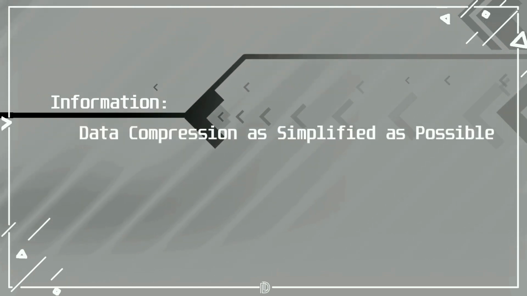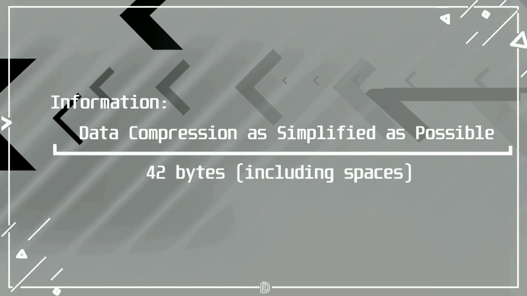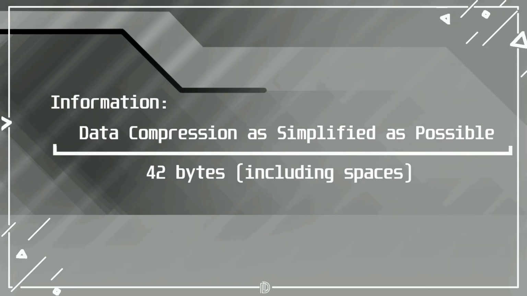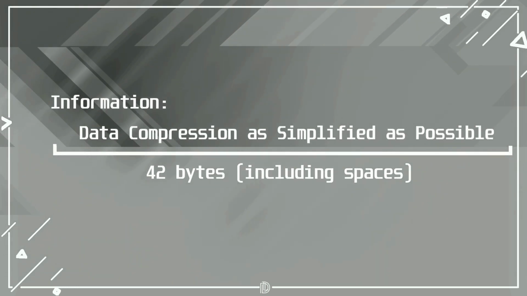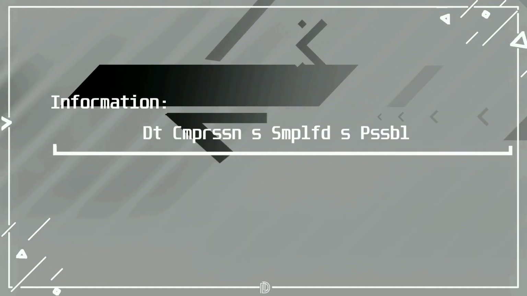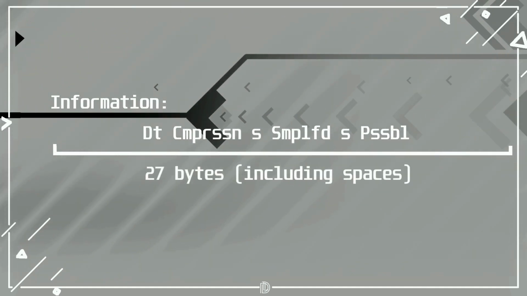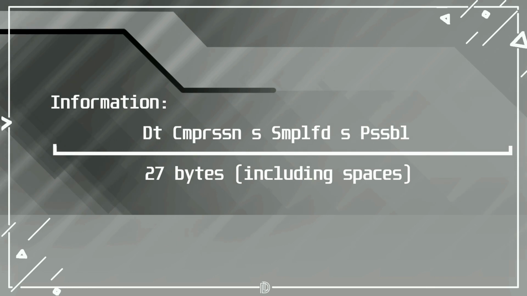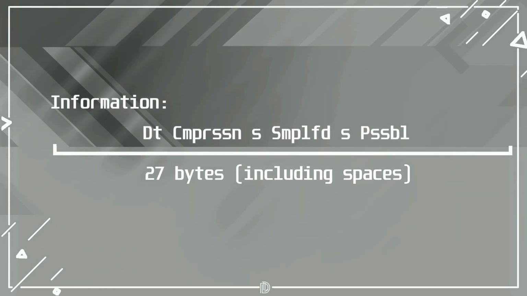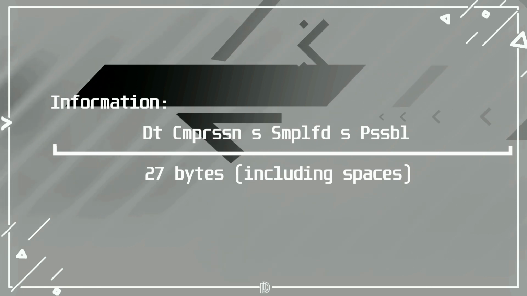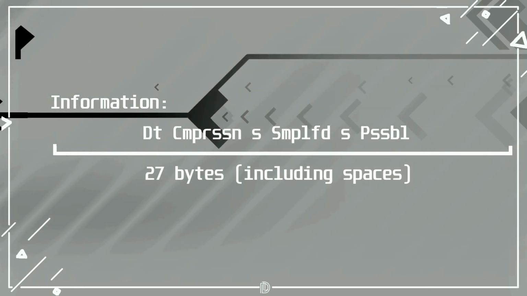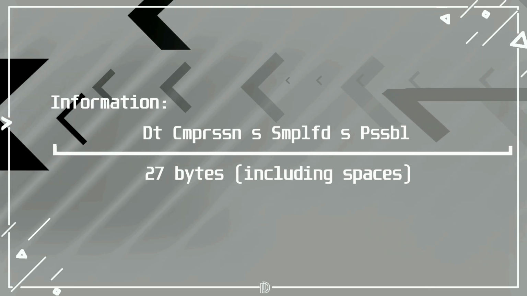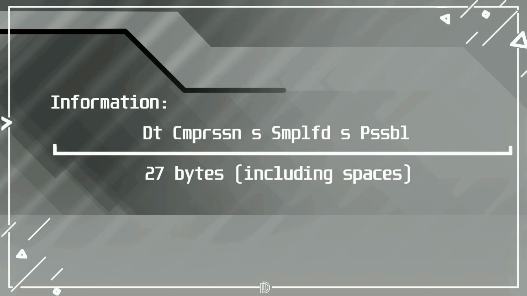Here is a simple example of lossy data compression. This string of text takes 42 bytes of storage space. A simple lossy compression algorithm would, for instance, remove all the vowels in it. This compressed string takes 27 bytes of storage space, which is significantly lesser than 42 bytes, but there is no way to get back our original data, which was data compression as simplified as possible. For the exact same reason, lossy compression isn't used on text-based data, as the compressed output loses its crucial information and becomes impossible to understand.